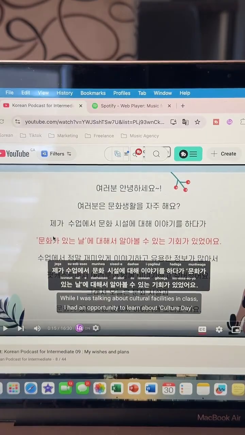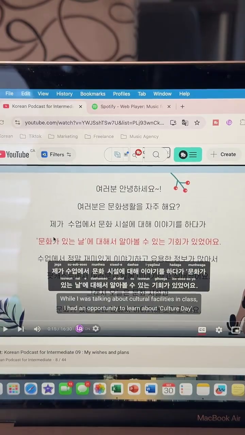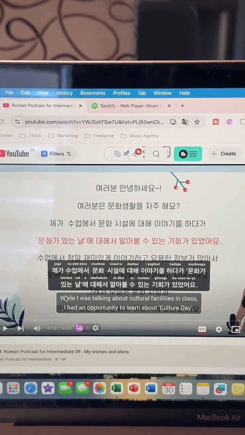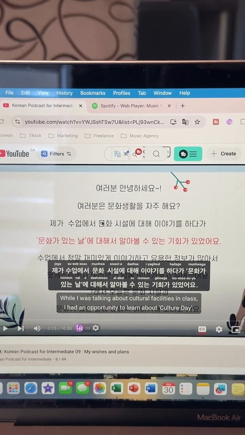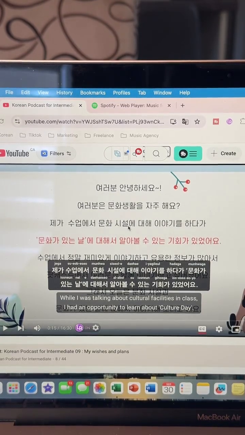Down there, the full sentence is written. Yes, it is written, but I'm still not sure I understand what it means in English, if that makes sense. Because even here, while I was talking about cultural facilities in class, I had the opportunity to learn about culture day. So maybe everyone in her class was talking about different buildings associated with culture, like museums, things like that. So that's probably what she wants to say. Or if you guys have a better way of explaining that, please let me know, because even in English, in my brain, it doesn't make sense.